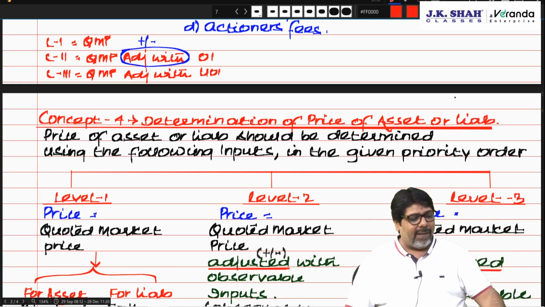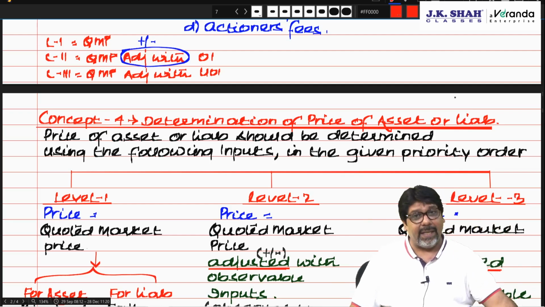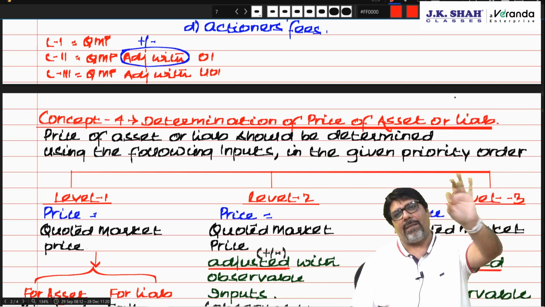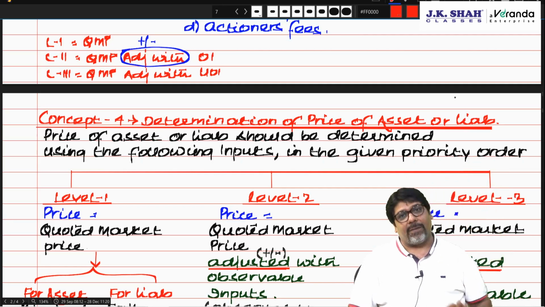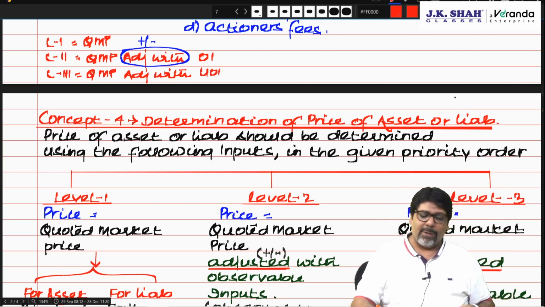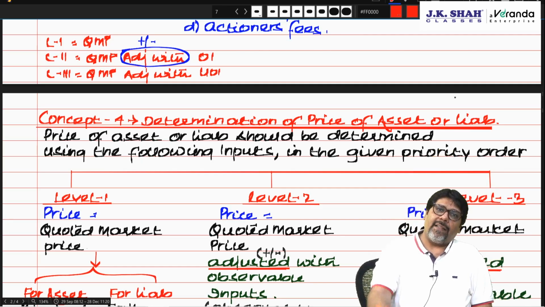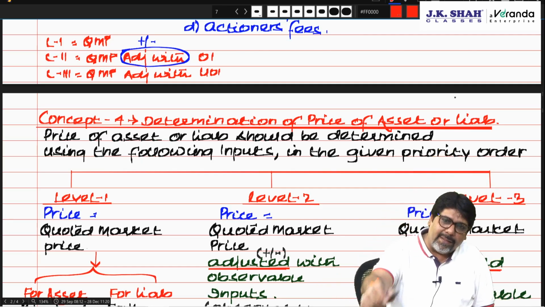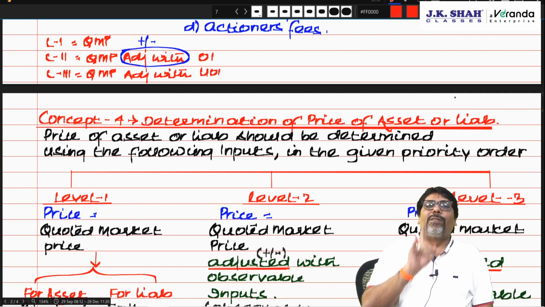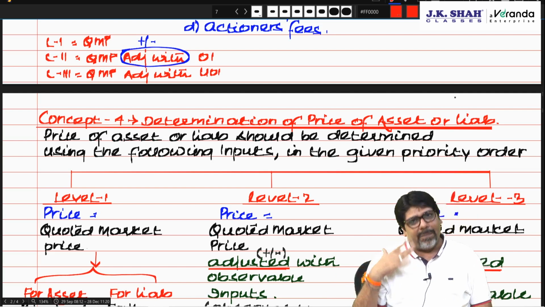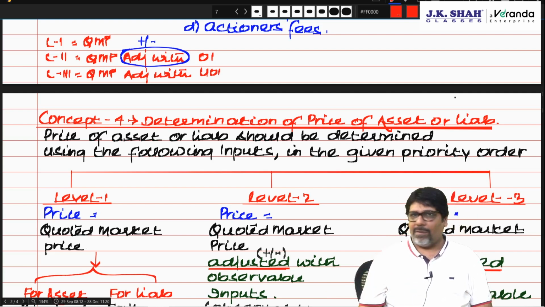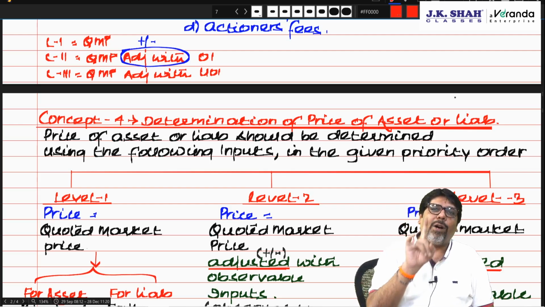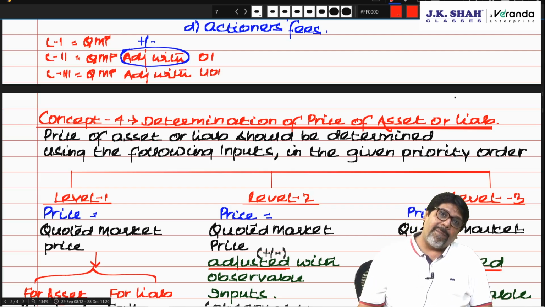So I can say level 1, I had to buy a pen for 120. Level 2, I had to buy 12 pens, but I got it not for 1200, but I got it for 1080, bulk discount. Level 3, I go to my friend, I asked how much? That means 1200. I said, friend is Dipesh, you take it for 1000 rupees. So 200 rupees discount he gave me. Is it known to everybody? No. This is dosti discount, friendship discount. This is unobservable input. Am I clear?